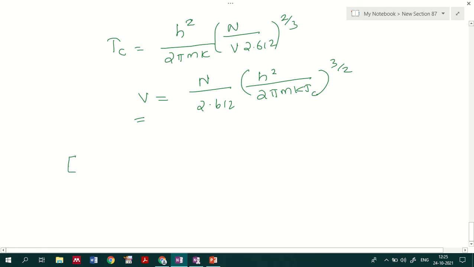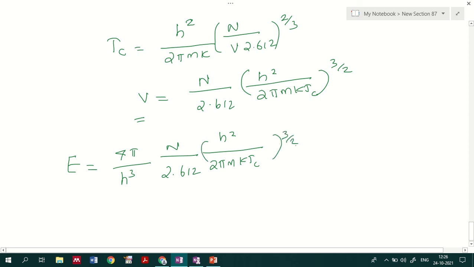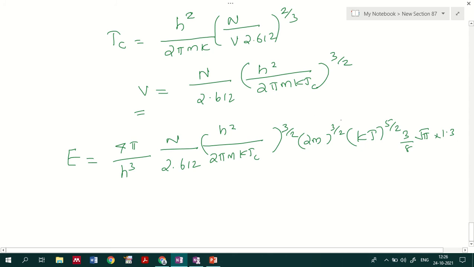So we will be getting the energy equal to 4 pi h cube, n by 2.612, h square divided by 2 pi mkTc raised to 3 by 2, 2m into 3 by 2, kT into kT raised to 5 by 2, 3 by 8 root pi into 1.341, right? 0.3414, right?